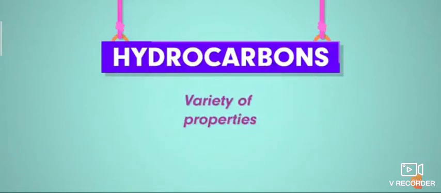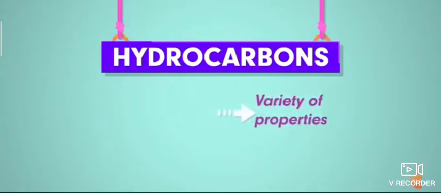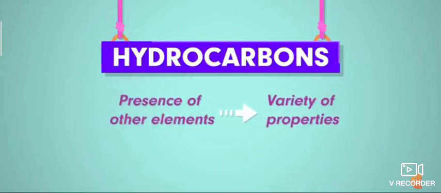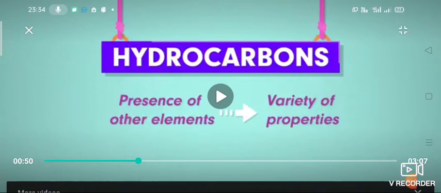These varieties of properties are constituted by different atoms. Such atoms are called heteroatoms. The presence of other elements in a hydrocarbon, which determine the property of the hydrocarbon, is known as a heteroatom or functional group. Carbon is a very friendly element, and it also forms bonds with other elements such as halogen, oxygen, nitrogen, sulfur.